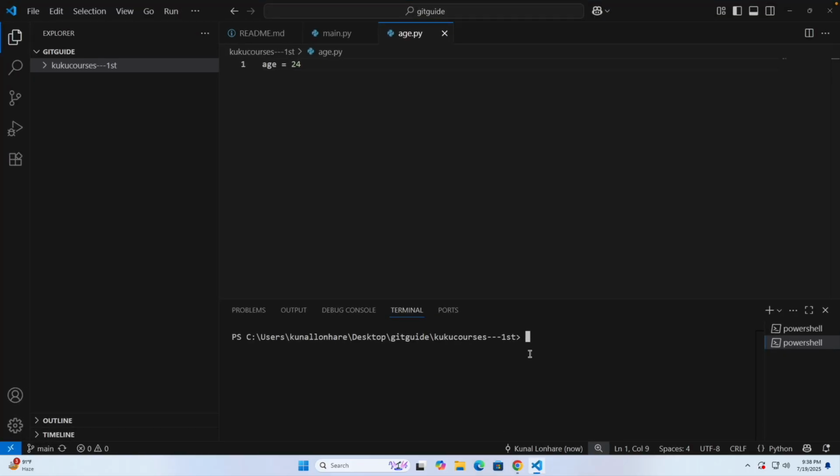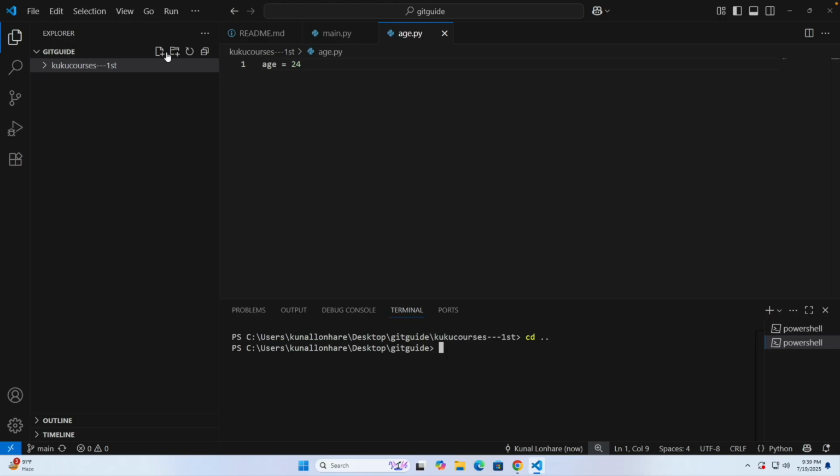So to go outside of any folder, you can press cd, that is change directory, then dot dot, click on enter. This will take you outside of the folder. Okay, now we can create one new folder. To create a new folder, we have a command.